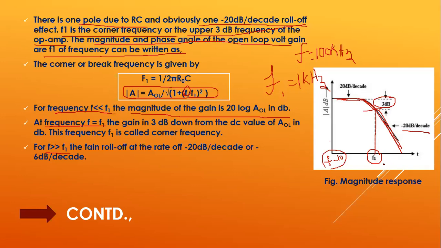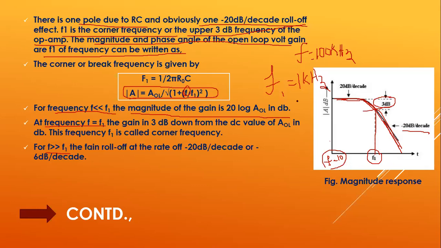If we have two corner frequencies, F1 and F2, then the roll off will be minus 20 dB per decade plus minus 20 dB per decade, total minus 40 dB per decade roll off.